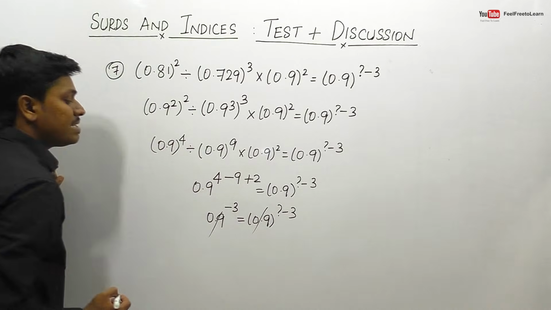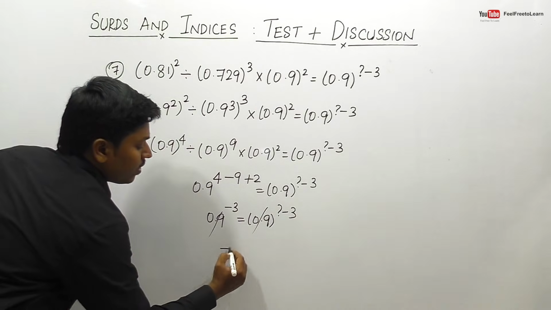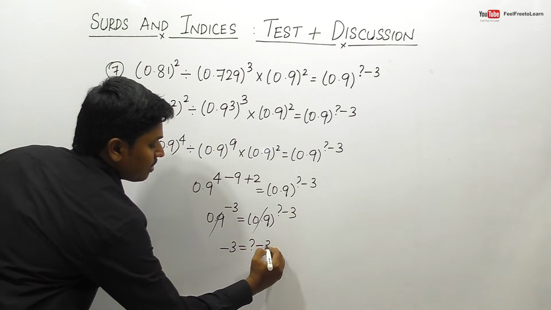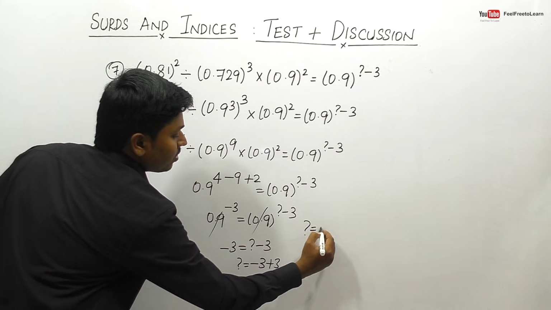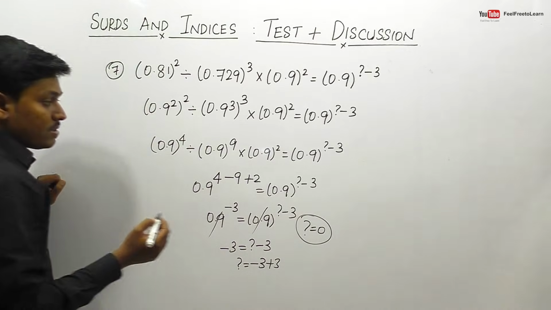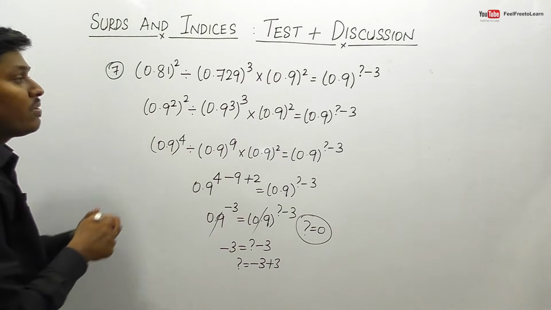So finally we can cancel 0.9, 0.9. So we got minus 3 is equal to question mark minus 3. So question mark is equal to minus 3 plus 3. So finally we got question mark is equal to 0. So friends, finally we got the answer 0 for question number 7.